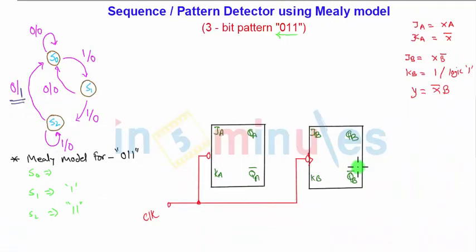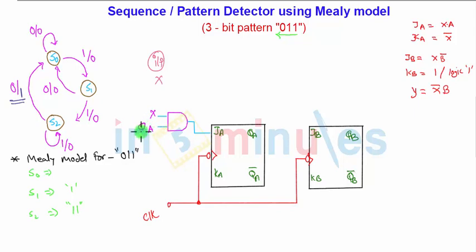Here are the two flip-flops which are synchronously arranged with the clock. The clock is connected to both simultaneously, and I have to implement the equations that we got in the earlier session with the truth table. JA is equal to X into A, so we have an input X here, and X and A, where A is nothing but QA, so I'll require one AND gate. For this AND gate the inputs are X and A, that is QA.